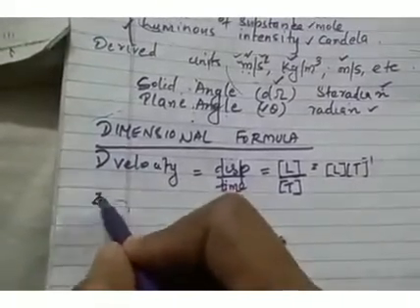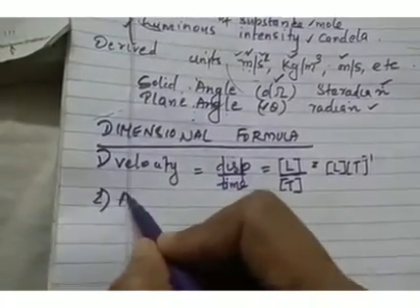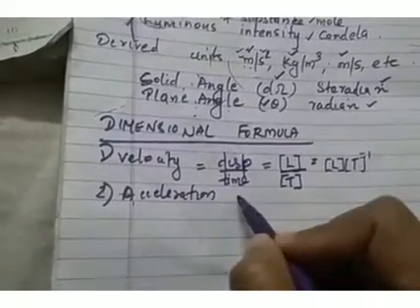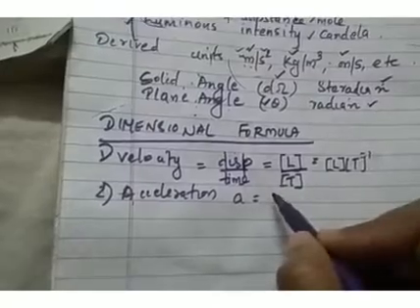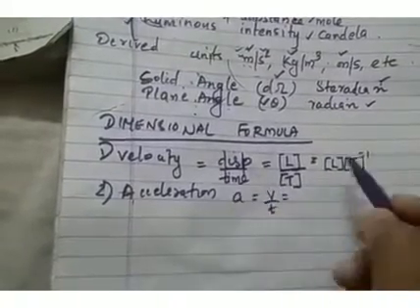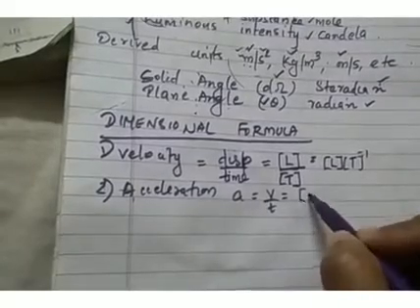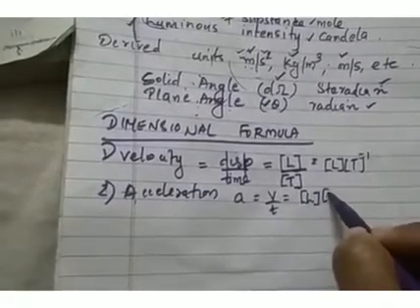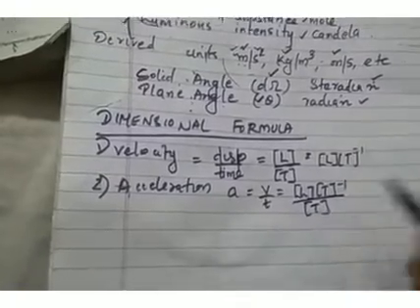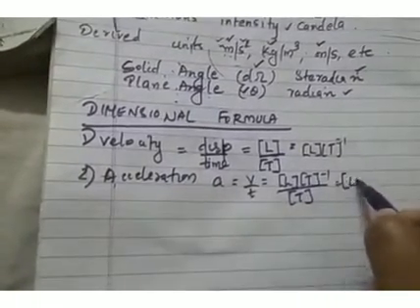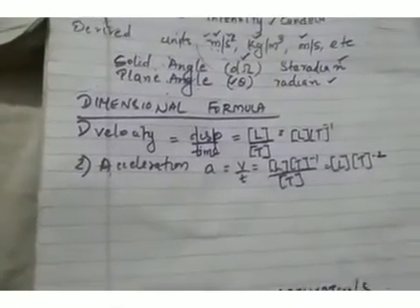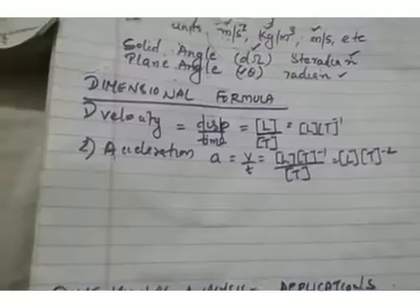And second, we can discuss the dimensional formula for acceleration. Okay, acceleration a. Acceleration is change in velocity by time. So what is the dimension for velocity? We already got that. It is L T raised to minus 1, by time. So it will become L T raised to minus 2. Okay, so this is acceleration.